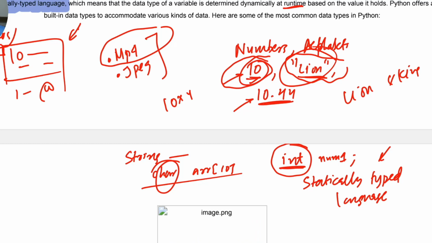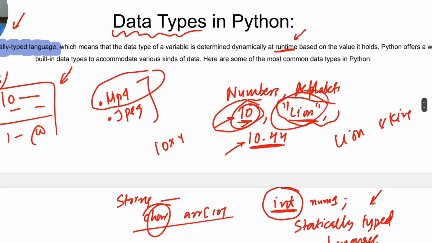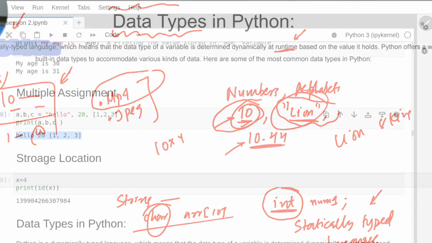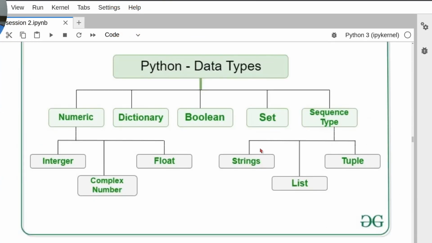And you don't have to say explicitly string, then name the variable, then give it a value, as is done by C, C++, Java. This is a dynamically typed language. So if you now see these data types, there are a lot of data types available in Python. I'll just share the screen and I'll show you how many data types there are.